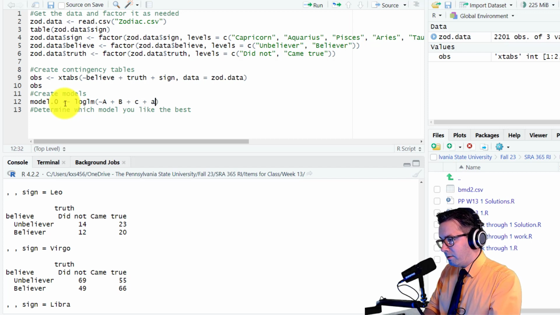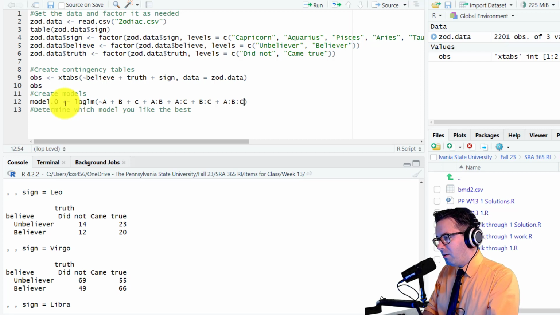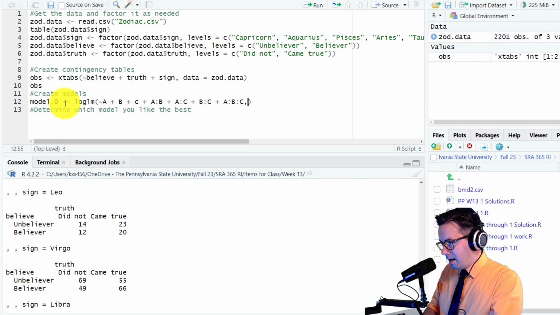and then all the pairings. So A, B plus A, C plus B, C plus A, B, C. Right? So that's all the possible ways that we could do this.